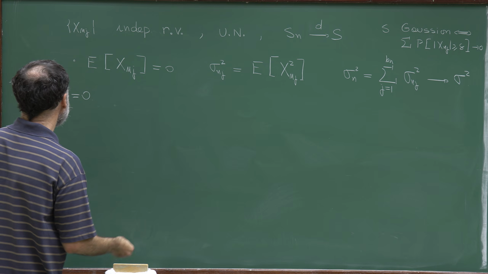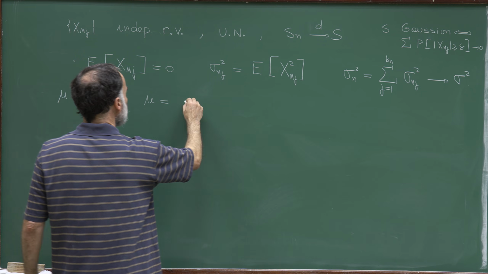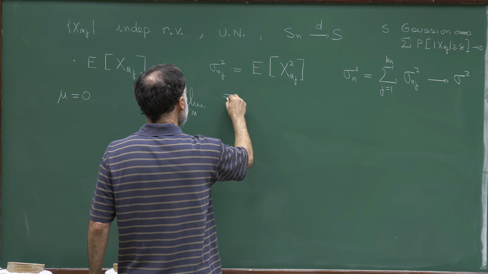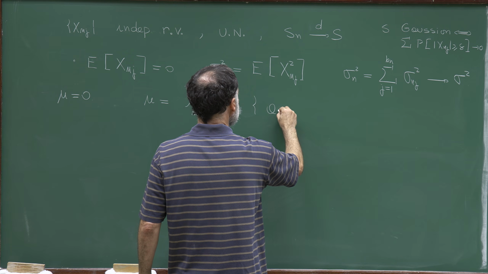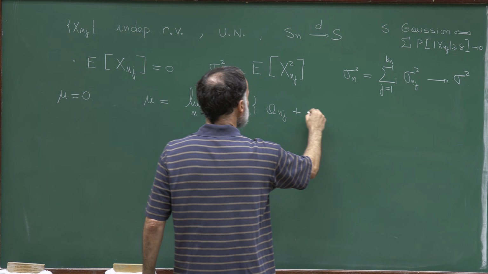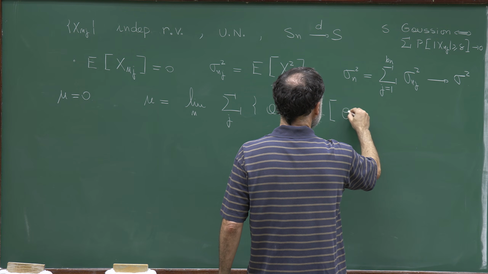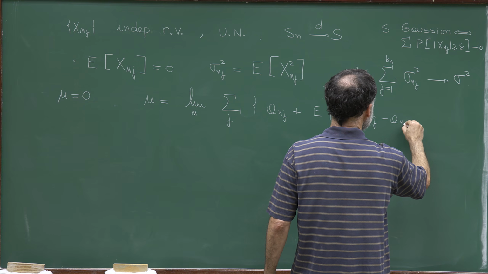We presented a formula for the asymptotic mean. The formula was that the limit mu is equal to the limit of the sum. So we have two pieces, a_{n,j}, plus the expectation of theta(x_{n,j}) minus a_{n,j}.